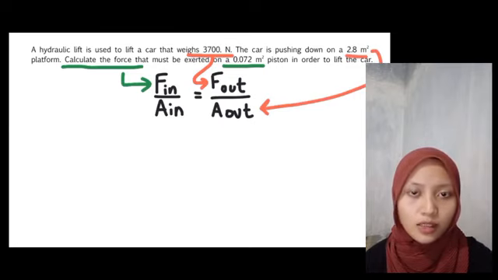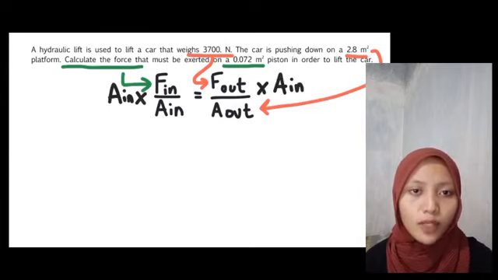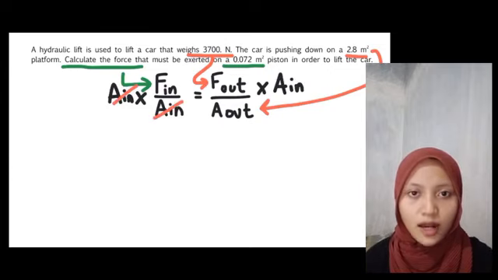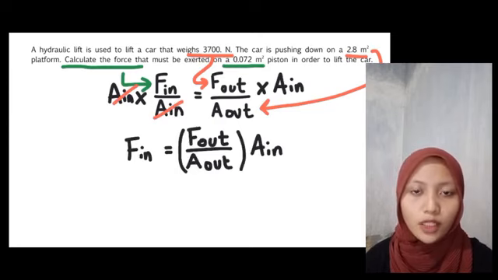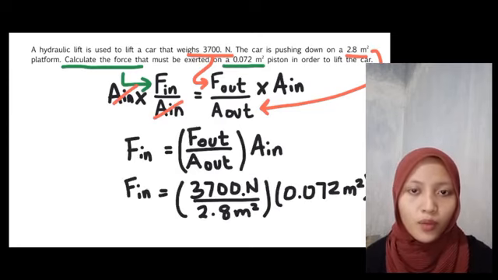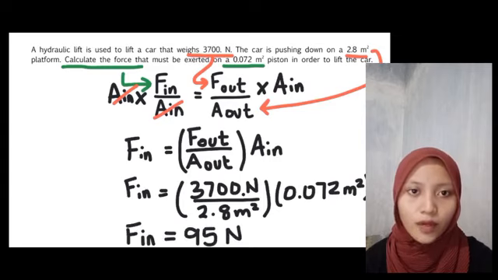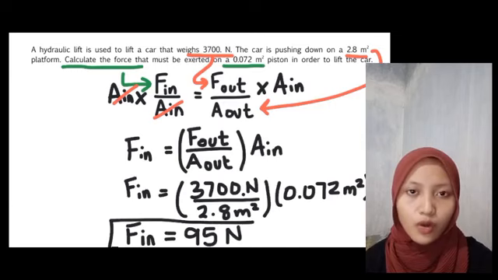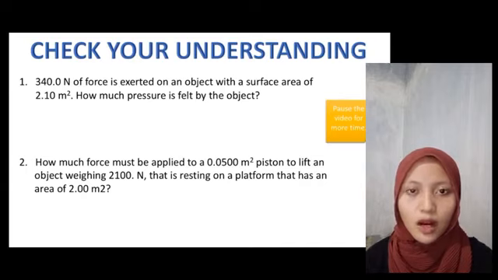We need to arrange the equation to solve for input force. We can multiply both sides by input area. That cancels input area on this side and moves it over to the other side. Now plug everything into the equation. When we solve, we get 95 newtons. So it requires an input force of 95 newtons to lift the car.